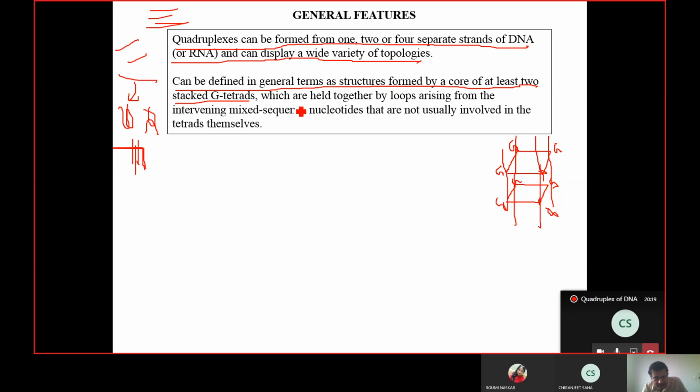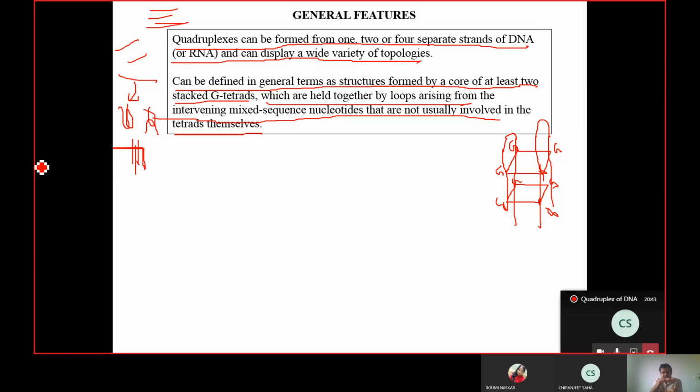And they are held together by loops arising from intervening mixed sequence nucleotides that are not usually involved in the tetrads themselves. So they should be connected by loops like this by other nucleotide sequences which are not part of these G tetrads.